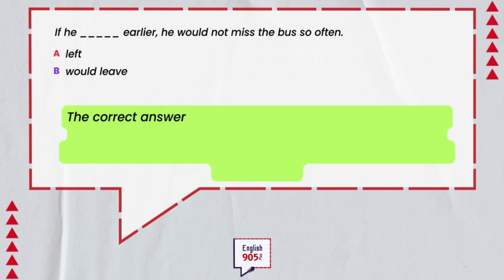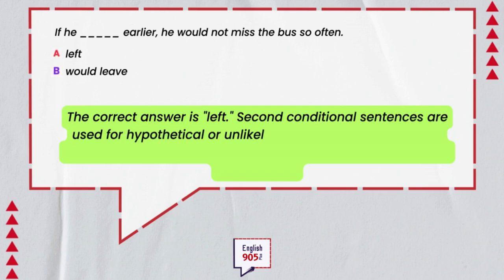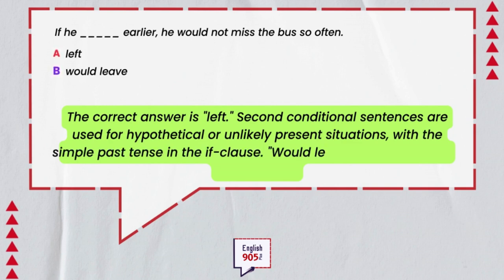The correct answer is left. Second conditional sentences are used for hypothetical or unlikely present situations, with the simple past tense in the if clause. Would leave is not used in the if clause.